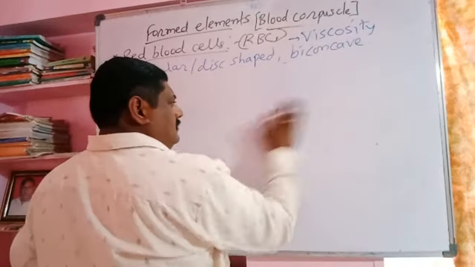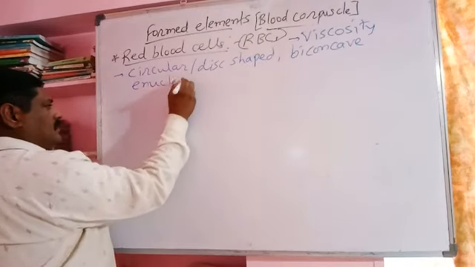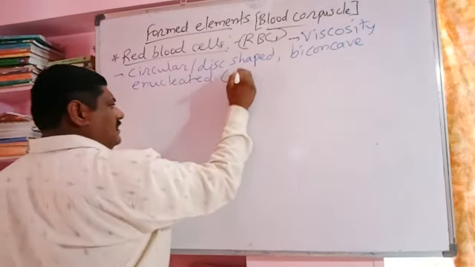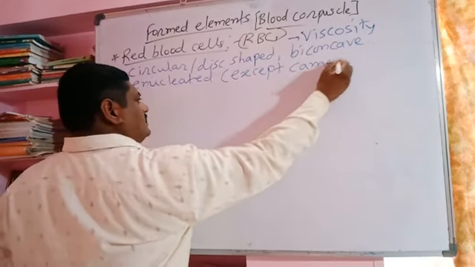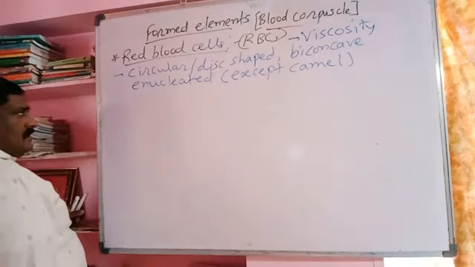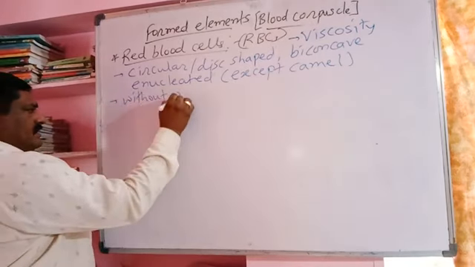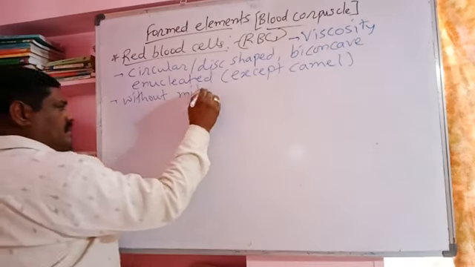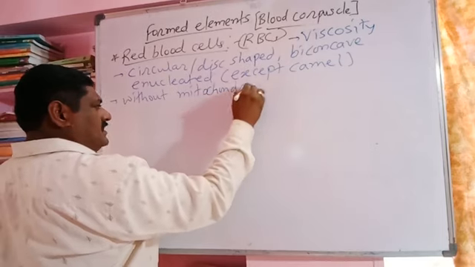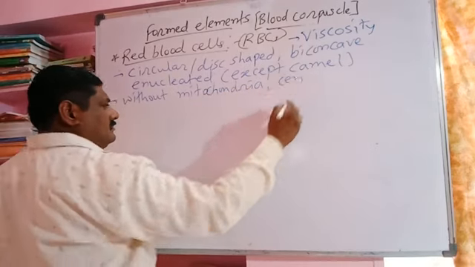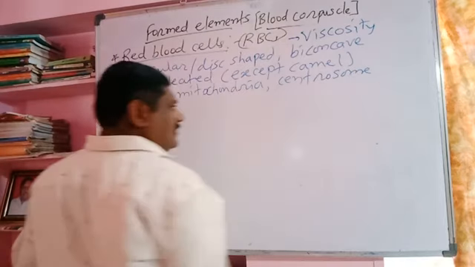These cells are enucleated, non-nucleated, except in the camel. In the camel, the nucleus is present. These cells are also without membrane-bound cell organelles like mitochondria, Golgi complex, endoplasmic reticulum, centrosome, etc.